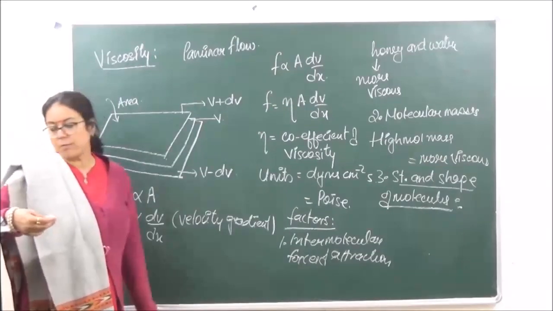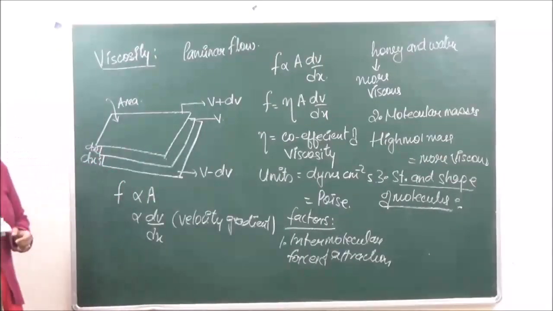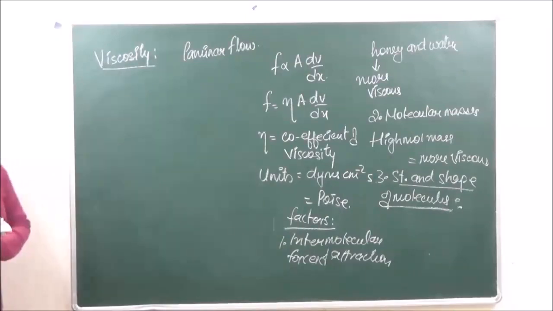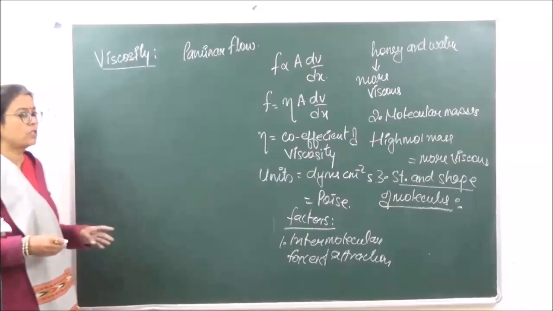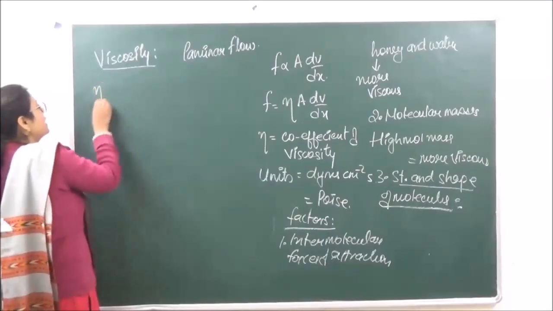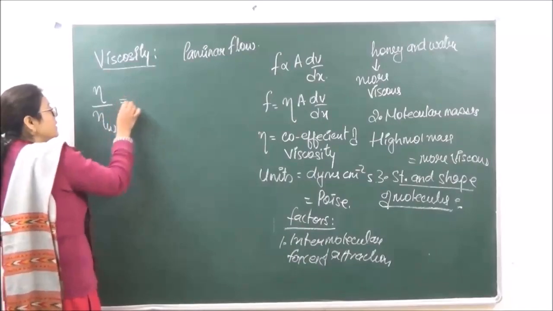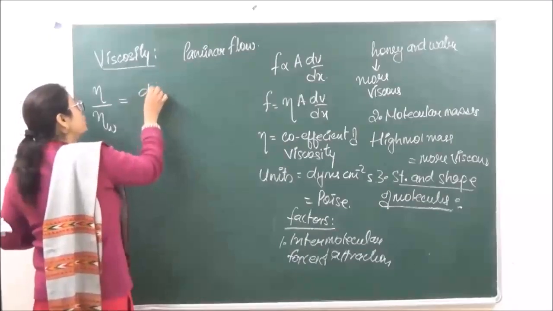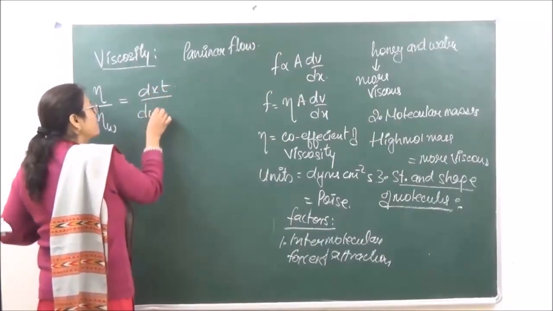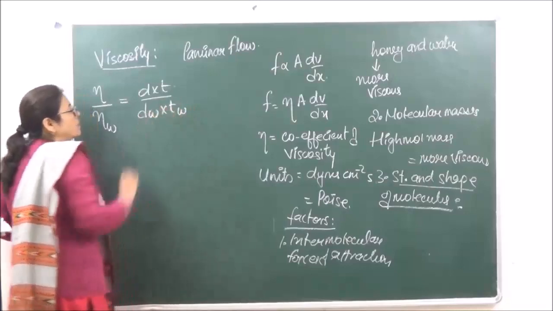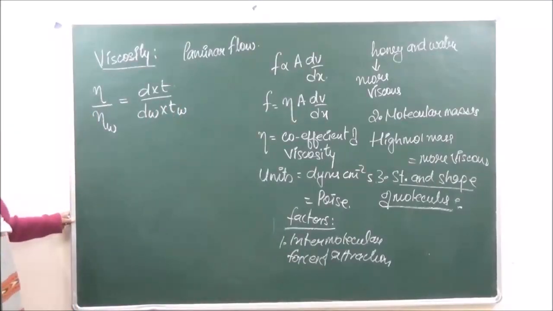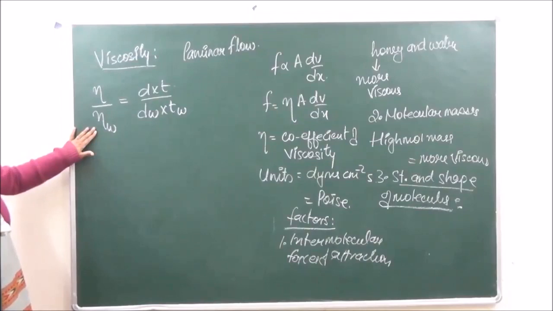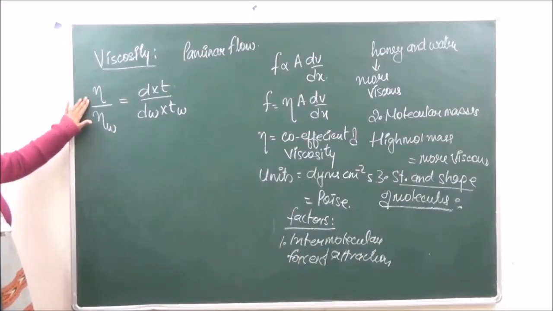So this was the last property, viscosity. Now how do we measure viscosity mathematically? In order to measure viscosity, we measure viscosity in terms of coefficient of viscosity, and the formula given is eta upon eta w, that is equal to d into t upon dw into tw, where eta w is the coefficient of viscosity of water. This is the coefficient of viscosity of the liquid to be calculated.